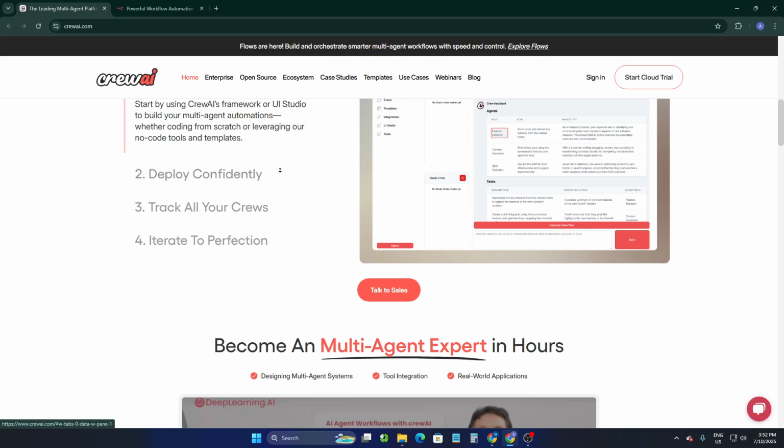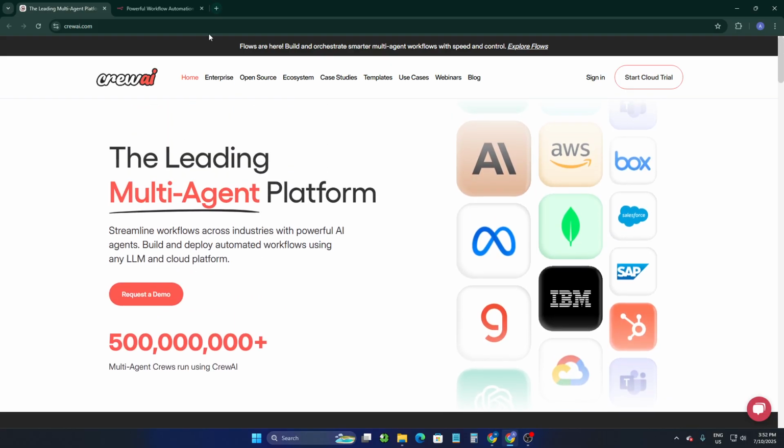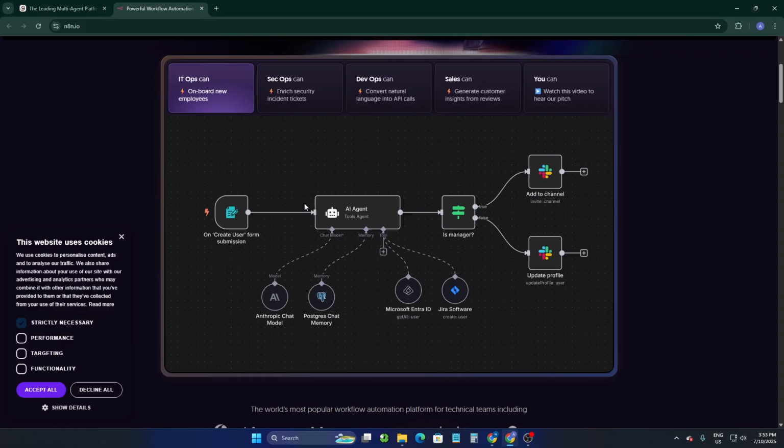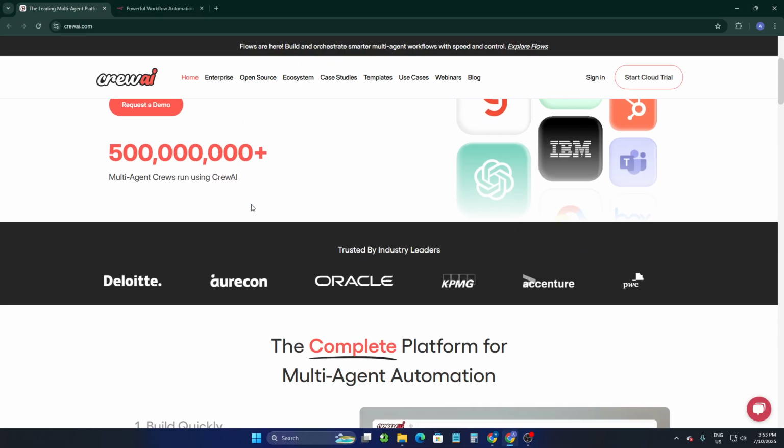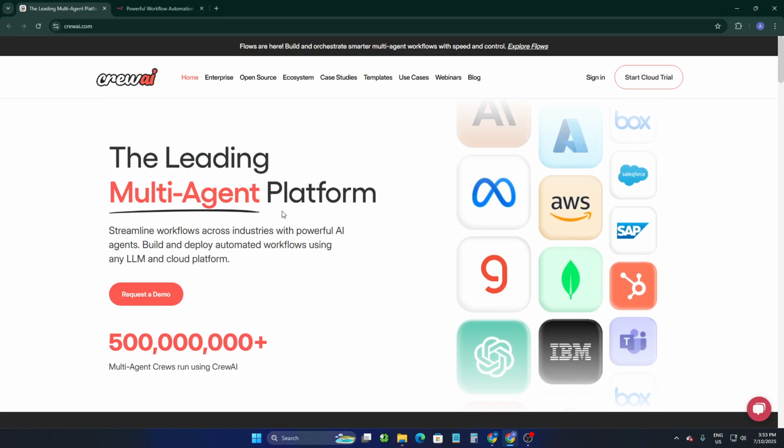So here's the final verdict for you: if you want traditional task automation, go with N8N. If you want to build autonomous AI agents, then explore Crew AI.